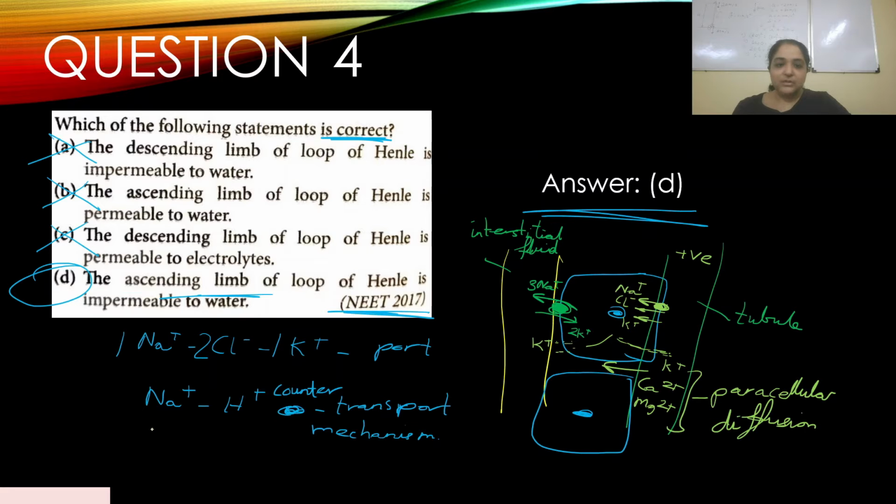Now there is one more. There is the sodium hydrogen pump. This sodium hydrogen pump is called a counter transport mechanism. It is important for you to understand how these exchanges are happening. There's a co-transport, there's a counter transport. Now what happens with sodium hydrogen?